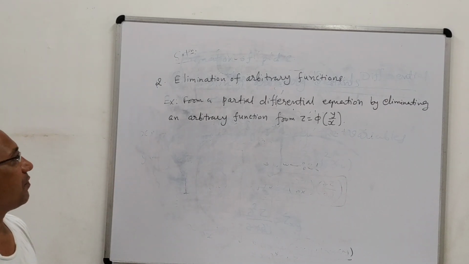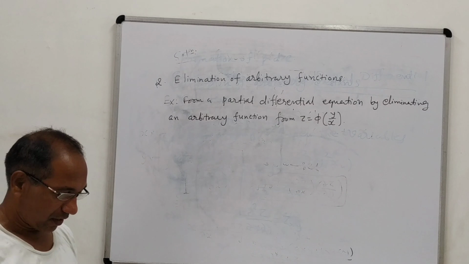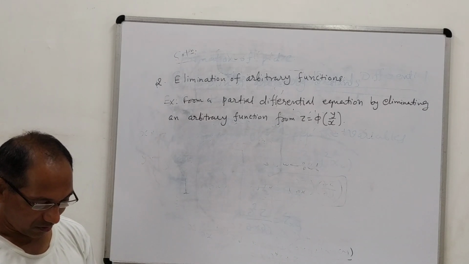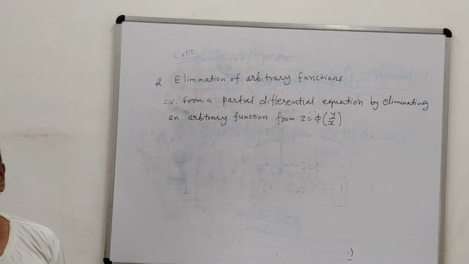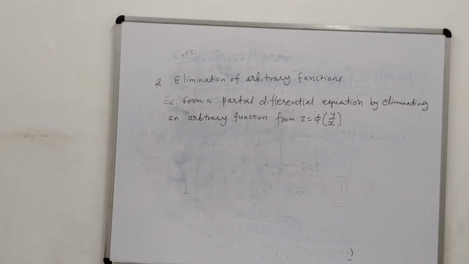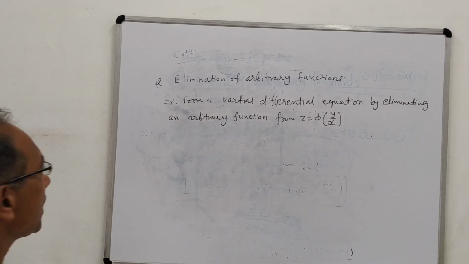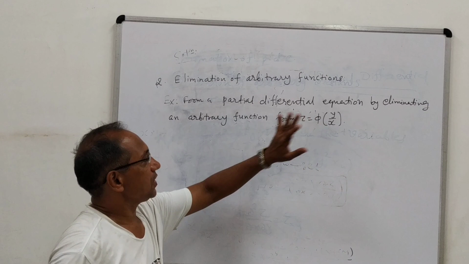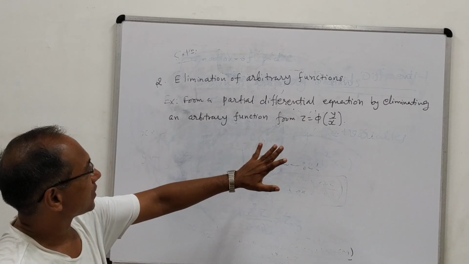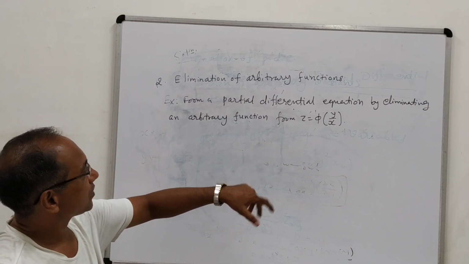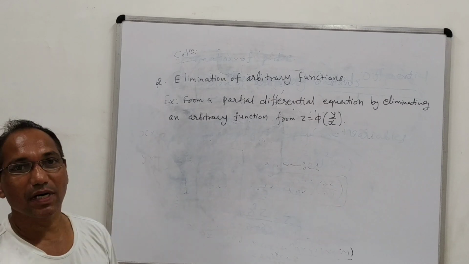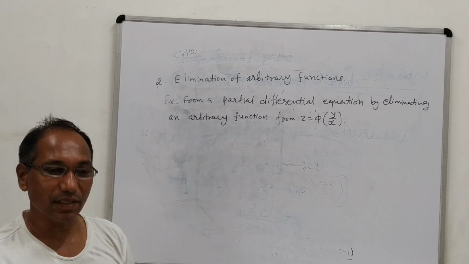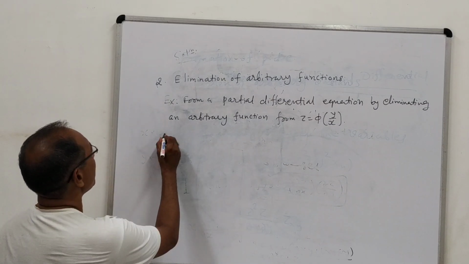And once we are able to eliminate such an arbitrary function, then our problem can be solved easily. Here again we will see two types of procedures. The first procedure is very simple. It is given a single function here. But if some other kind of function is given, then we require some different kind of derivative. This also we will explain to you.